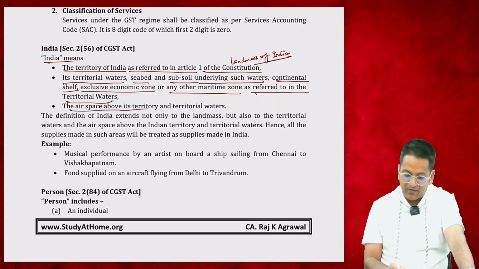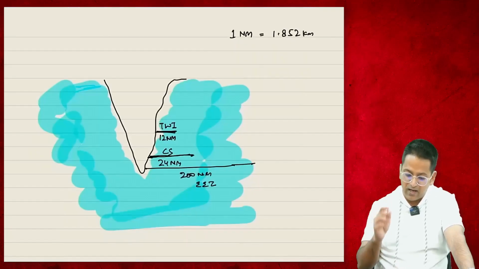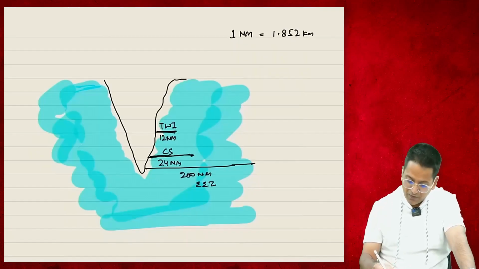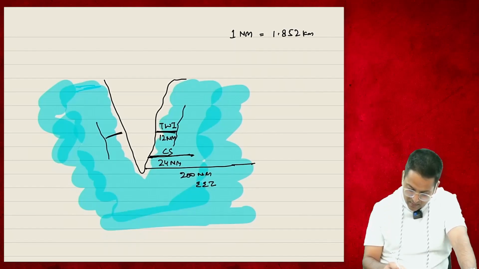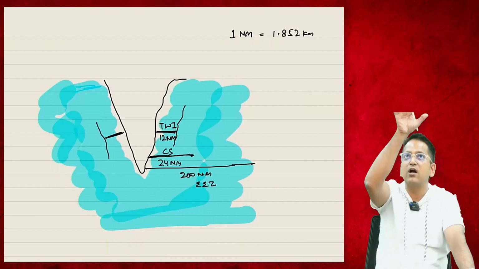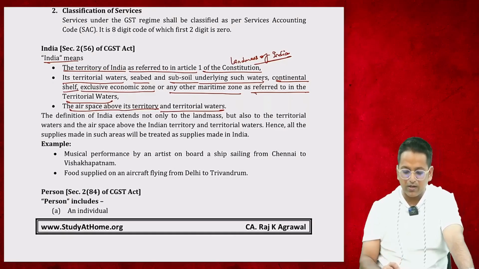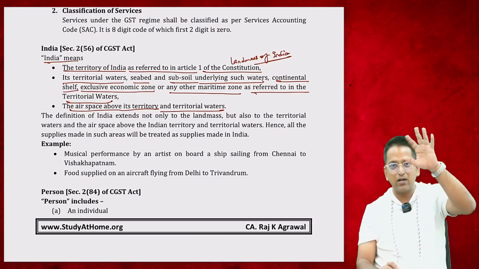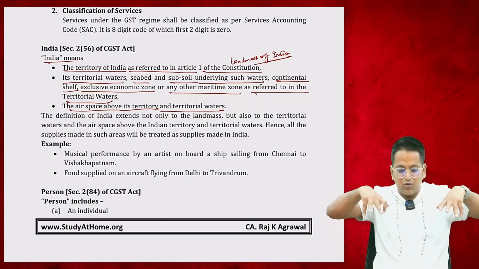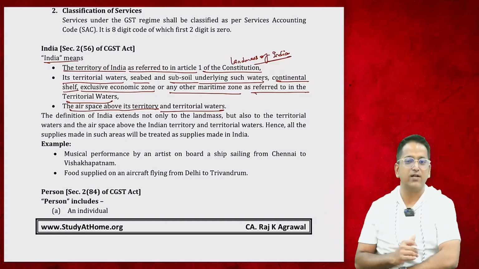The airspace above its territory and territorial water. Above, that which is the air. Territorial water of India means this, up to 12 nautical miles, also include this much. Above that, the air which is there, that is also India. The air which is above India's landmass and territorial waters, all that air also belongs to India.